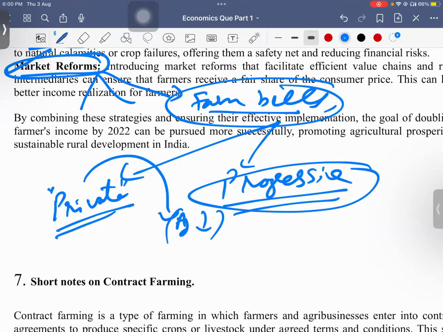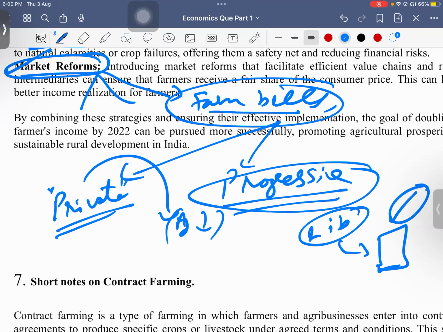As you know, in terms of liberalization policy, we need the private sector's participation so that the government sector can reduce its expenditure. But the agriculture sector is completely public investment driven. Private investment is low. Public investment as a percentage of GDP is also decreasing.